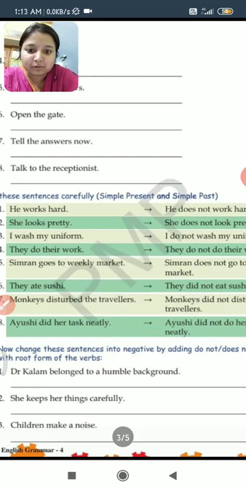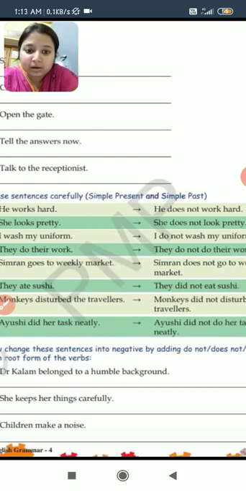Now let's look at some examples. He works hard. He is a singular person, so with singular what do we use? We use does. He does not work hard.